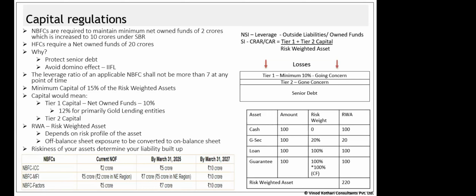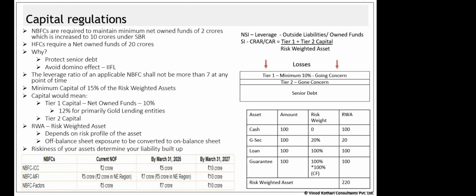However, this 2 crores requirement has now been increased to 10 crores. But this is not a direct increase. It has been prescribed that the 10 crores would be reached over a term. So here is the timeline that is given. If you see the table below, for NBFC ICC, the current NOF is 2 crores. By 31st March 2025, you need 5 crores. And by 2027, you will have to maintain 10 crores of capital.